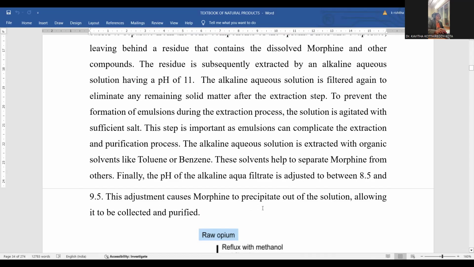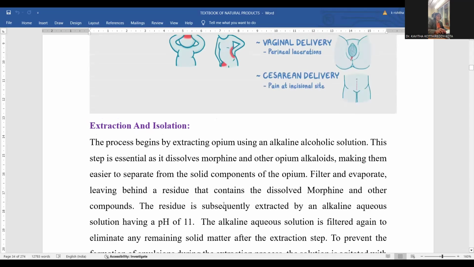The adjustment causes morphine to precipitate out of solution, allowing it to be collected and purified. At this pH of 8.5, the morphine, which was extracted into the toluene or benzene, will be crystallized. Now, the pure form of this morphine will be extracted into that petri dish. This is the way a simple extraction process is provided.